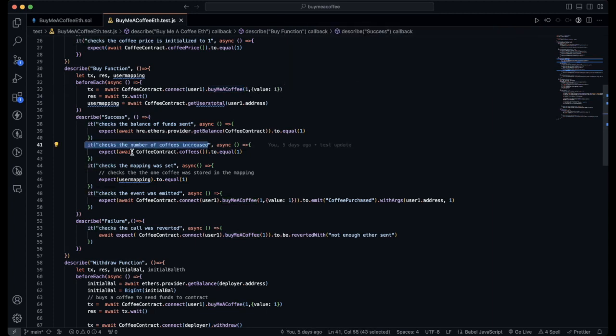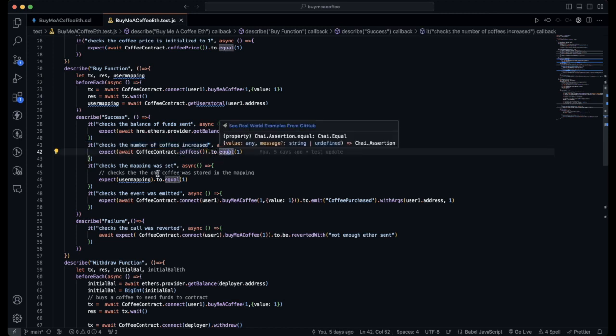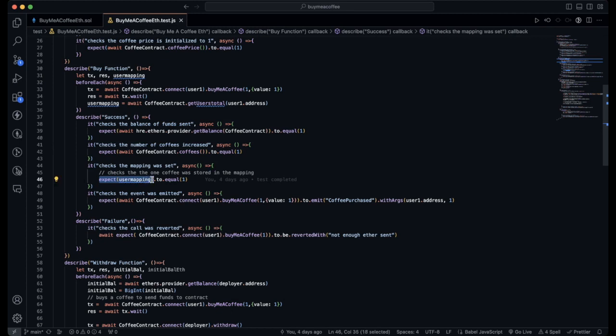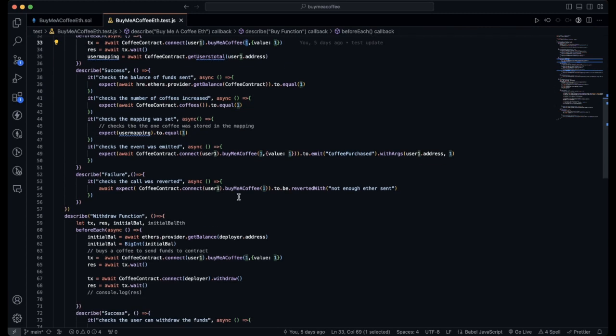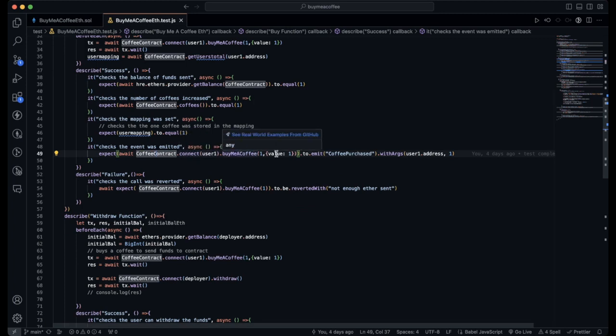Next, we want to check that the number of coffees has increased. So we want to make sure that the coffee variable is equal to 1 since one coffee was purchased. Then we want to check that the user mapping is equal to 1, meaning that the user mapping from user one is tracked properly to the one coffee purchased. Following, we want to check that the event was emitted, which you can see here: coffeeContract.connect(userOne).buyMeACoffee to emit CoffeePurchased with the arguments of user one's address and then one coffee purchased.